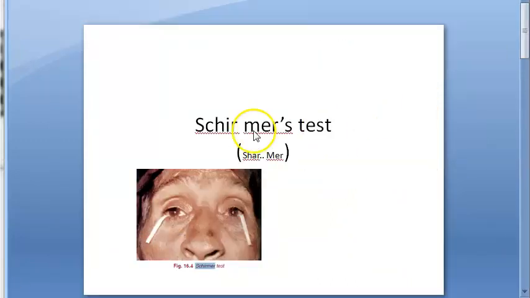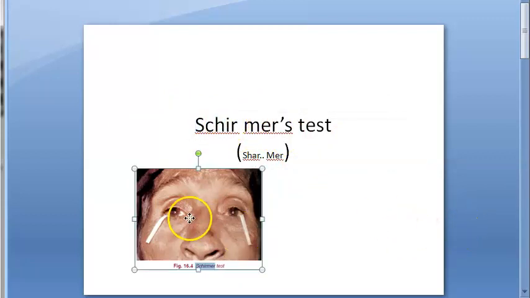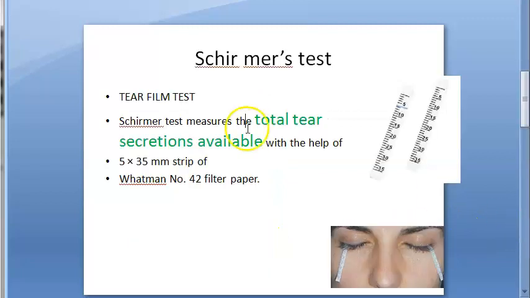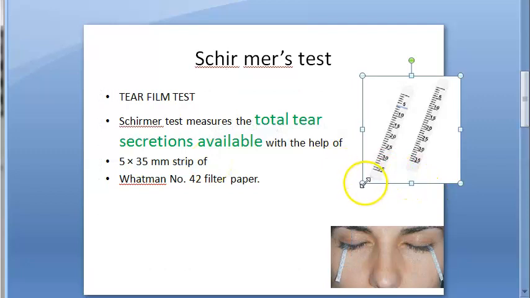Wait. Schirmer test. The spelling is weird. You have to remember Schirmer. So basically what will they do here? They are checking the tears. They will put a measurement paper which has measurements. What paper is this? Whatman number 42 filter paper, 5 into 35 millimeter. Okay, it is 35 millimeter paper, right? We have already seen all the details.